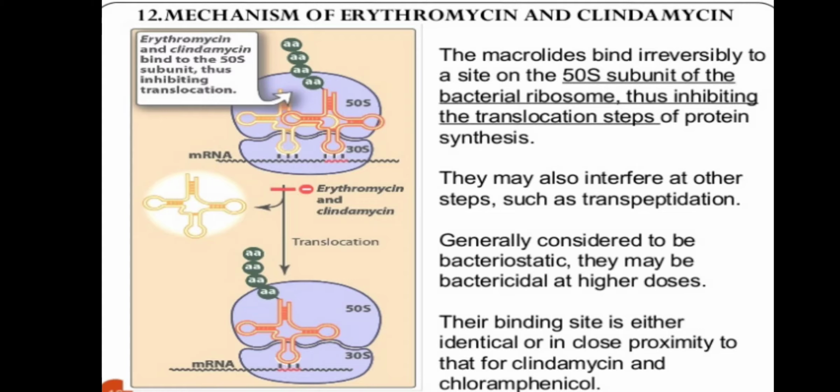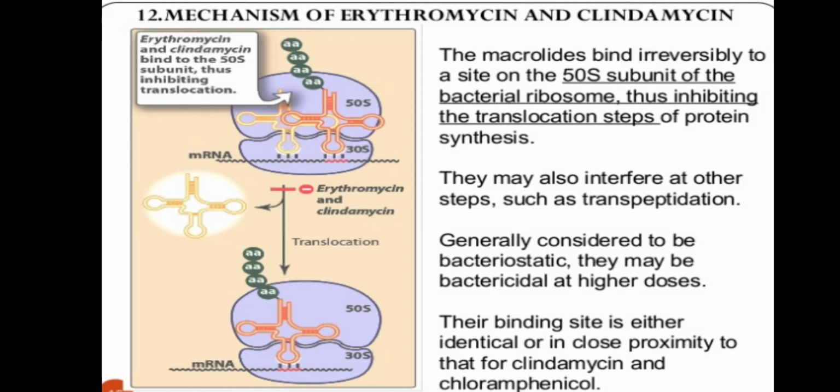Mechanism of erythromycin and clindamycin. The macrolides bind irreversibly to a site on the 50S subunit of the bacterial ribosome, thus inhibiting the translocation step of protein synthesis. They may also interfere at other steps such as transpeptidation. Generally considered to be bacteriostatic, they may be bactericidal at higher doses.